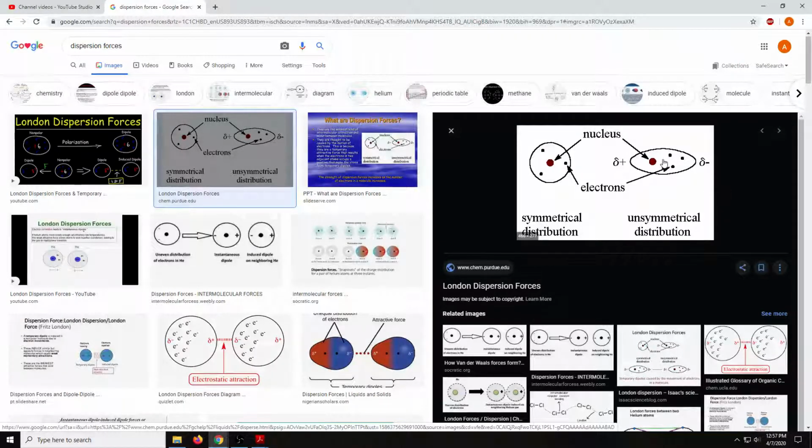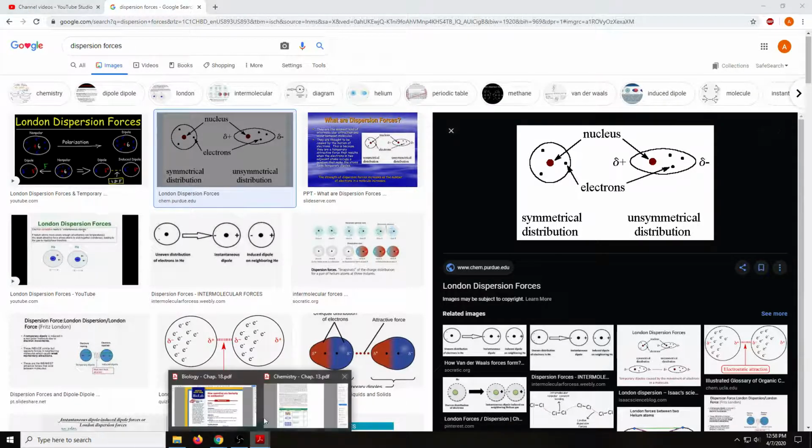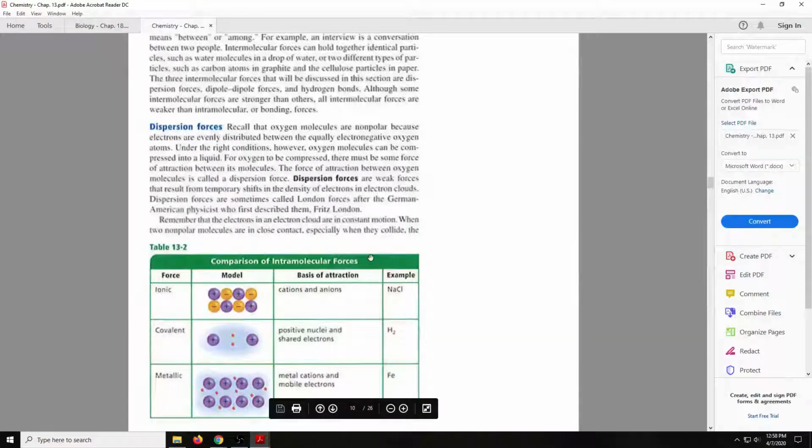every once in a while, all the electrons happen to be on this side of the cloud. This is a simplification, but all the electrons are on this side of the cloud. So this side is just a little bit more positive, and since this is a little bit more positive, it attracts the negative a little bit more over here. So just temporarily, they exist as a dipole, as positive and negative. This does not happen for very long, but it does happen. And you know that opposites attract.